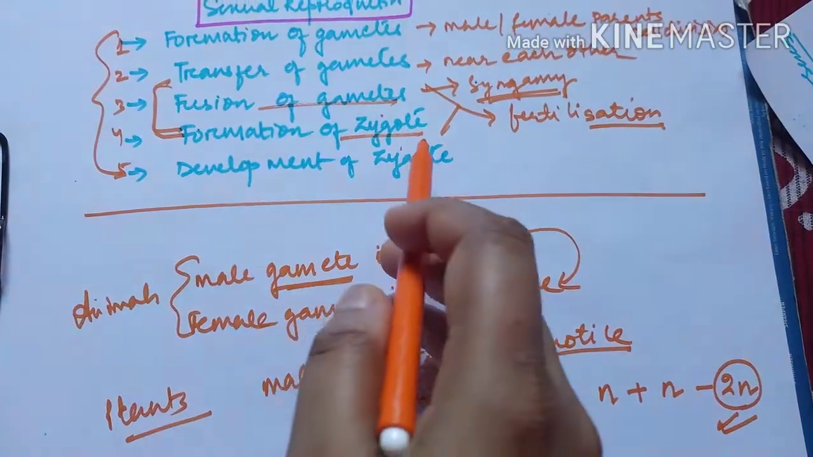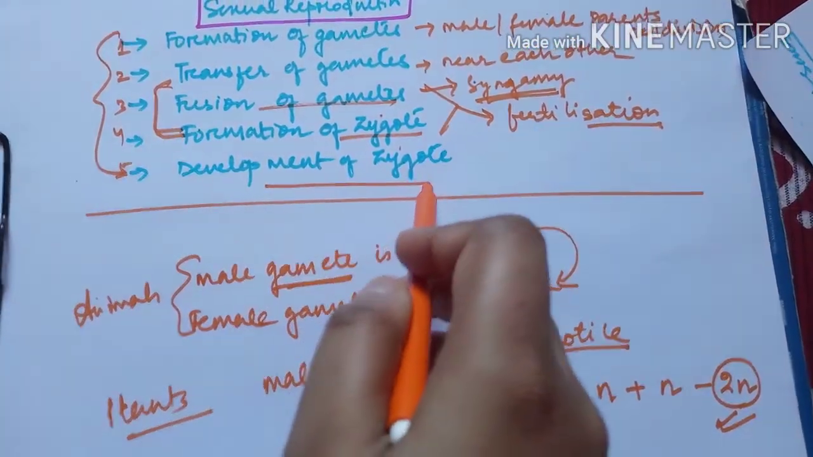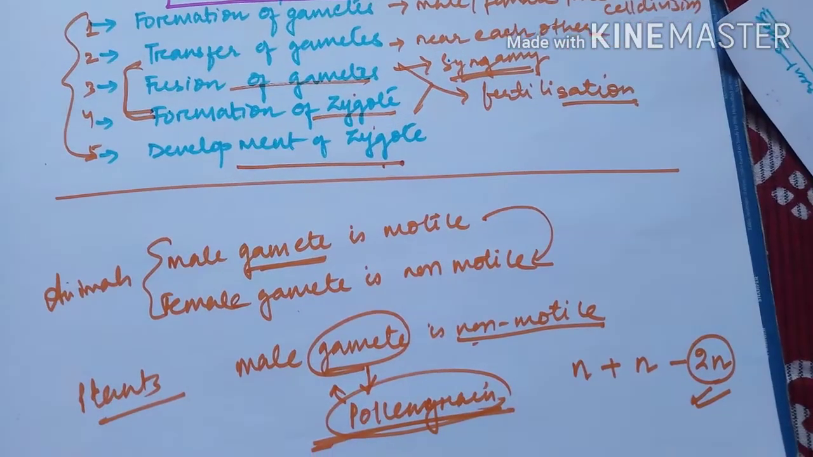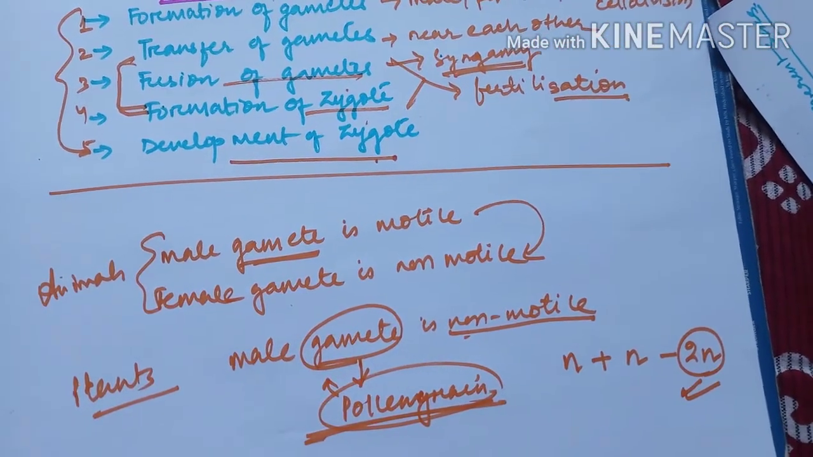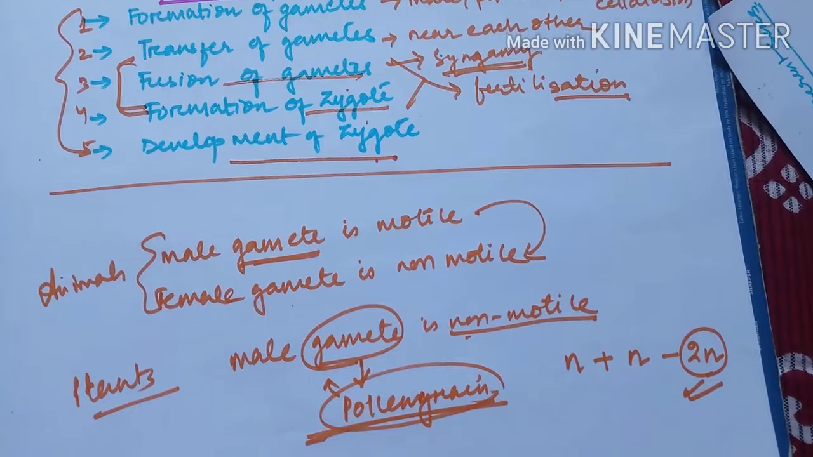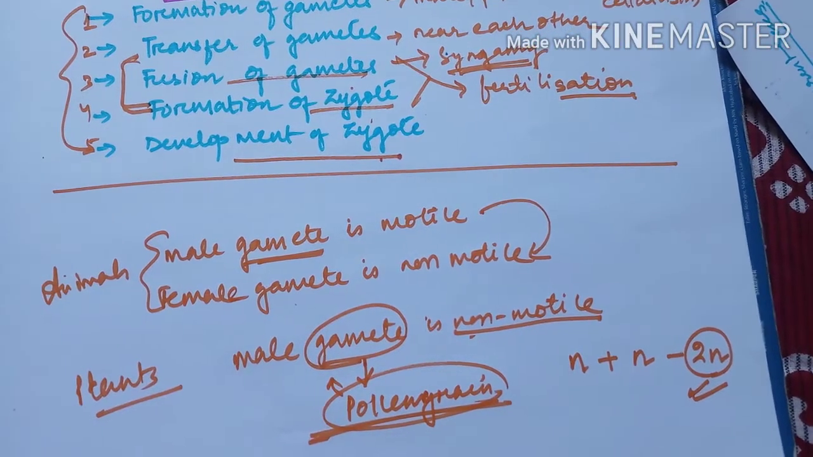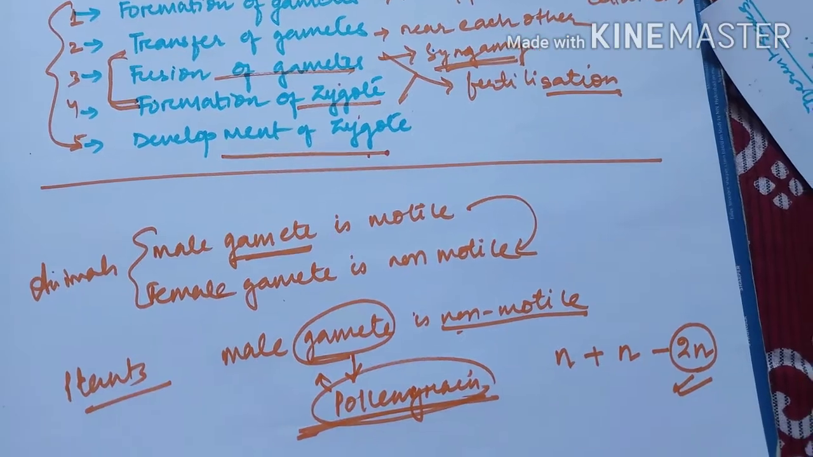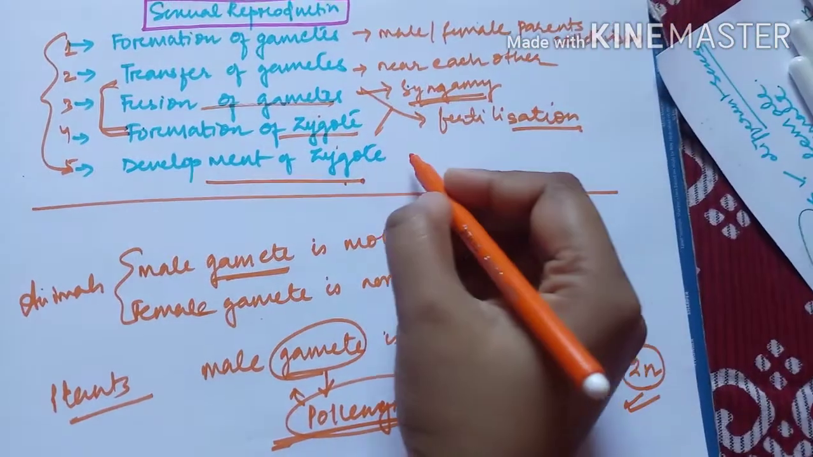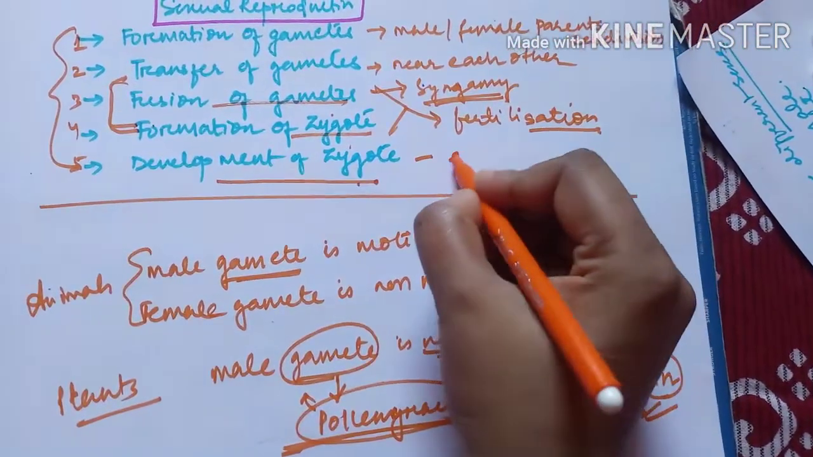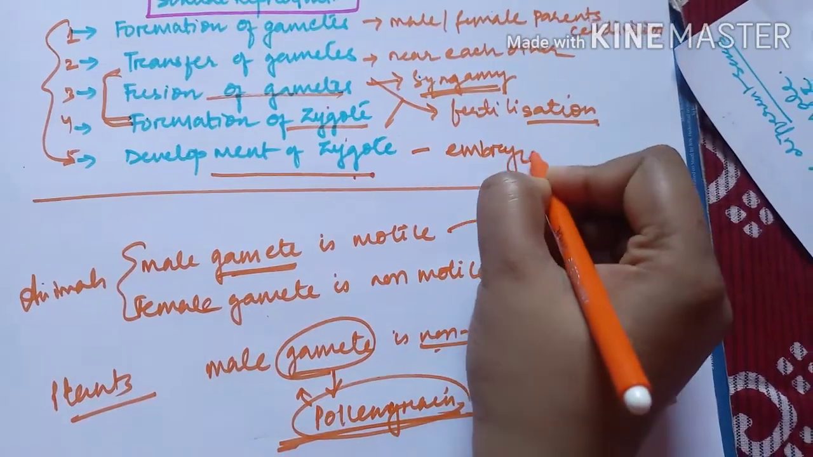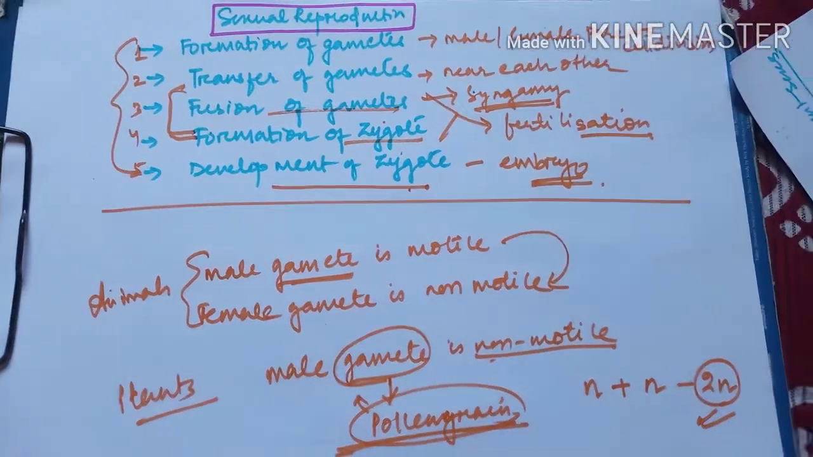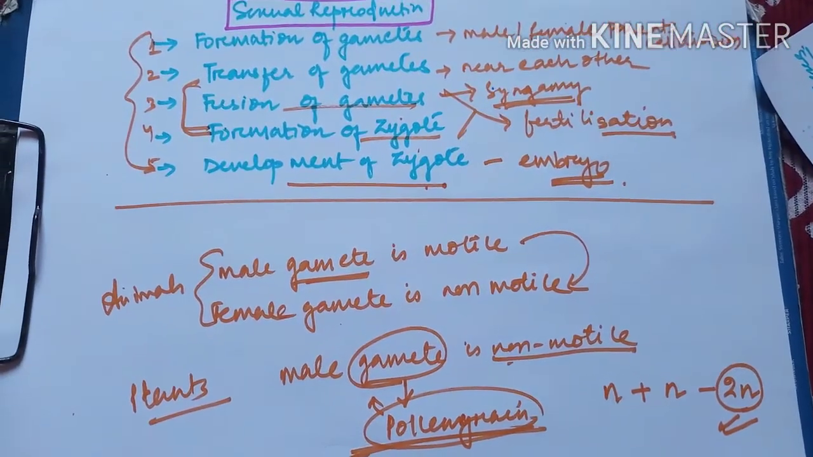Now after the zygote is formed, there will be development of the zygote. The zygote will start dividing. I just told you the zygote is a single cell. The single cell zygote will start dividing into 2 cells, then 4, then 8, then 16, then 32. Like this it will go on making clusters of cells, and the cluster of cells is called an embryo.